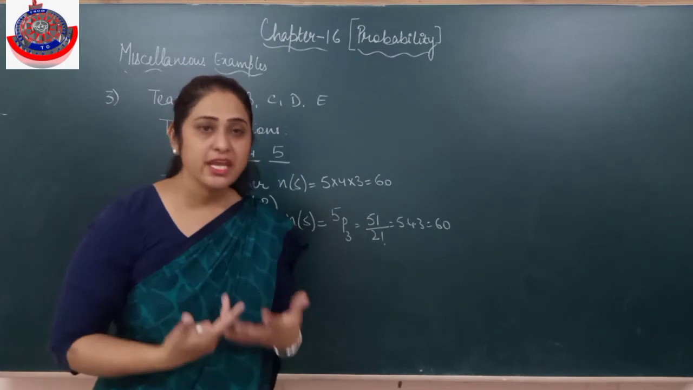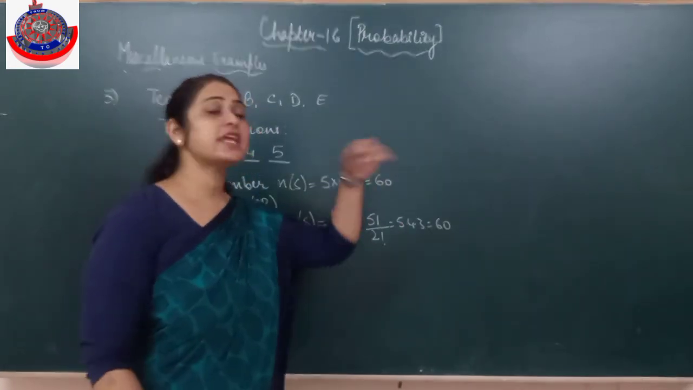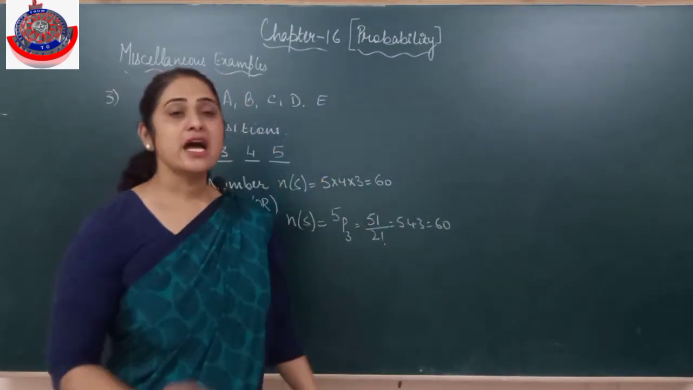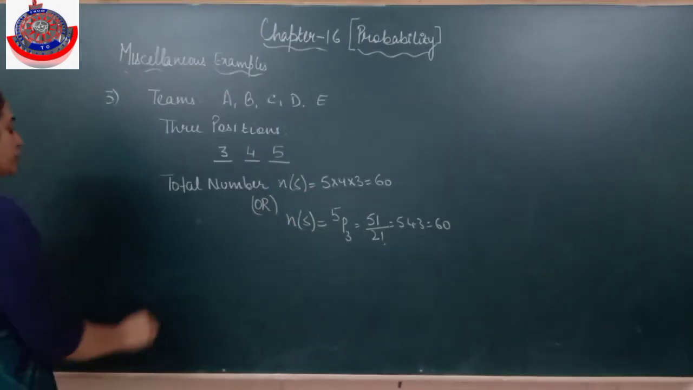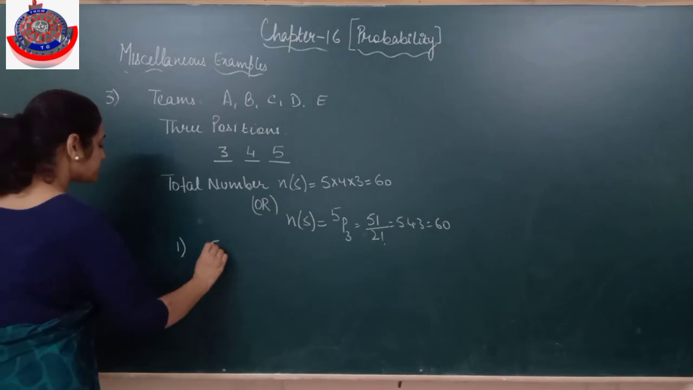The sample space has 60 sample points, and it is told they are equally likely. Everyone, only one person can occupy one position. So these are equally likely outcomes. Is it clear? The probability of each is 1/60. I hope you remember the chapter very well now.